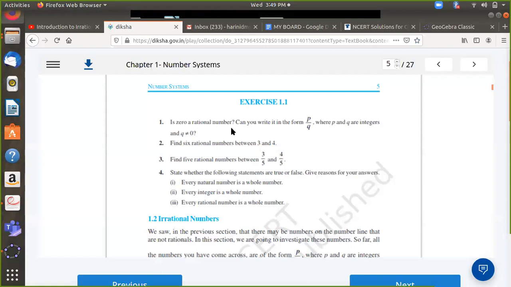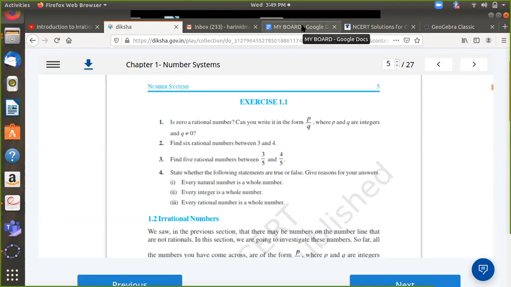So is 0 a rational number? 0 is a part of the system of whole numbers itself. And because whole numbers are contained inside the rational numbers, we have already made the statement that all whole numbers are rational numbers. So definitely 0 has to be a rational number. But we have described a rational number as one that can be written in the form p by q. So can I express 0 in the form p by q?